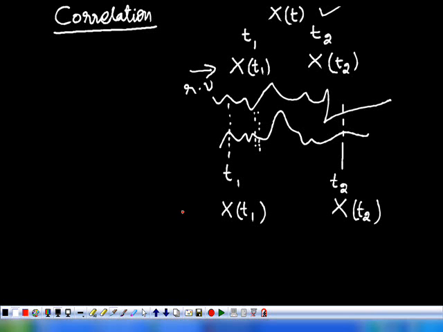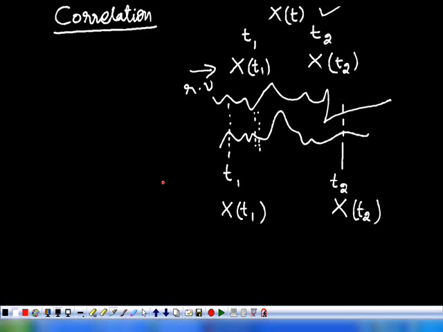Here the random process is same, but we observe the random process at two different time instants and obtain two different random variables. So definitely there may be some interdependence between these two random variables. So that can be evaluated by finding the correlation function or the covariance function.